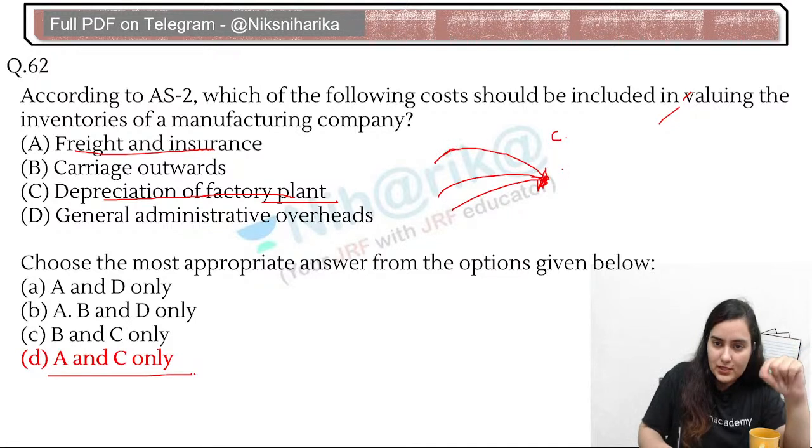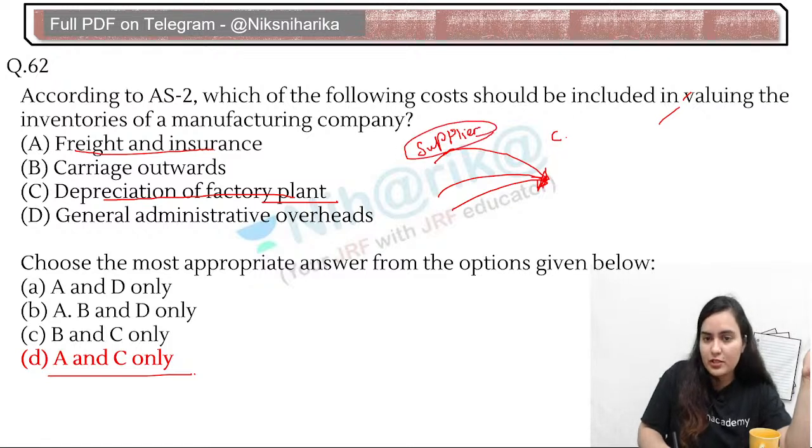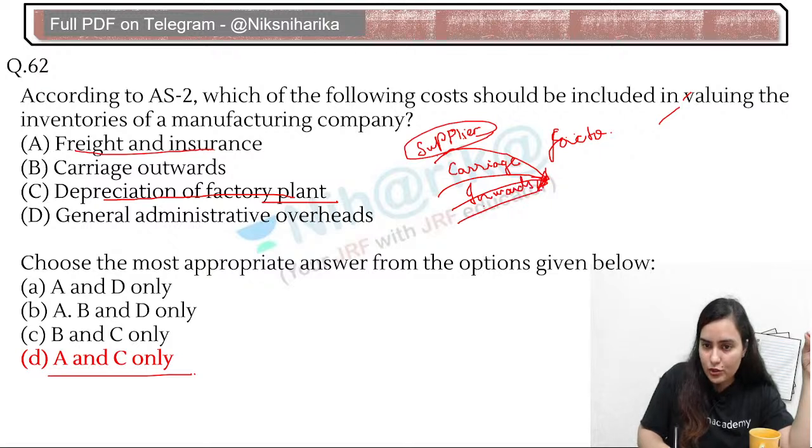So when we bring some asset from a supplier in the form of raw material, work in progress or finished goods to our factory location, the amount that we pay for shipping charges etc. is known as carriage inwards. So carriage inwards will be a part of our cost of inventory? Of course, yes. Transportation cost, carriage inwards will be a part.